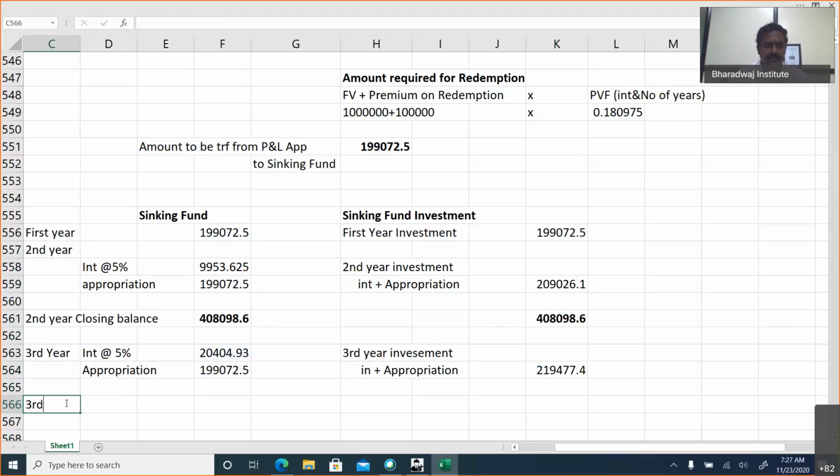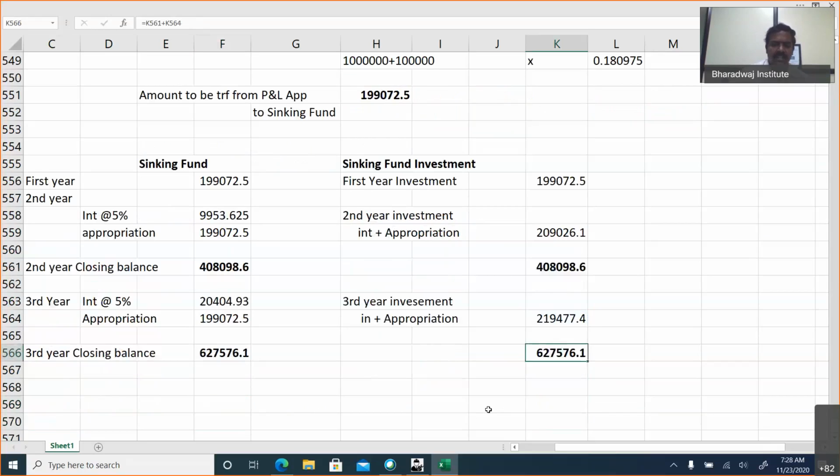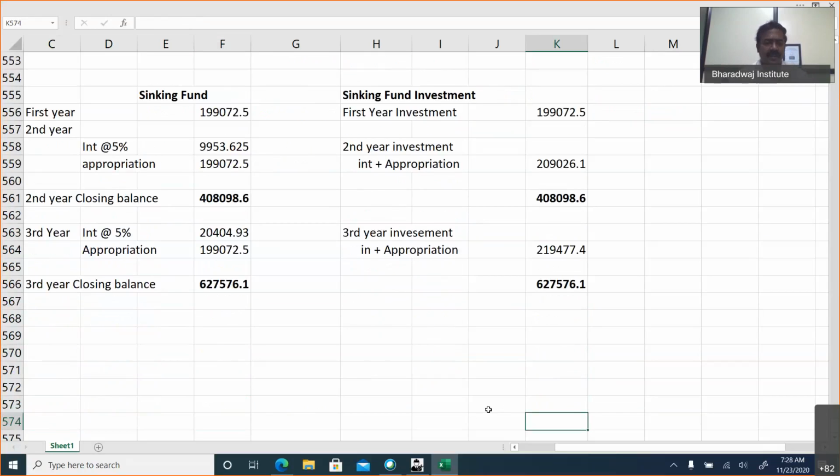Now the third year closing balance will be this plus this plus the opening balance also. The second year closing balance will be the third year opening balance. That plus interest plus appropriation. So this was our opening balance, plus we made an investment this much. The closing balance in the fund will always be equal to the closing balance in investment, because whatever is there in the fund is invested, and whatever is there in the investment should be there in the fund account.